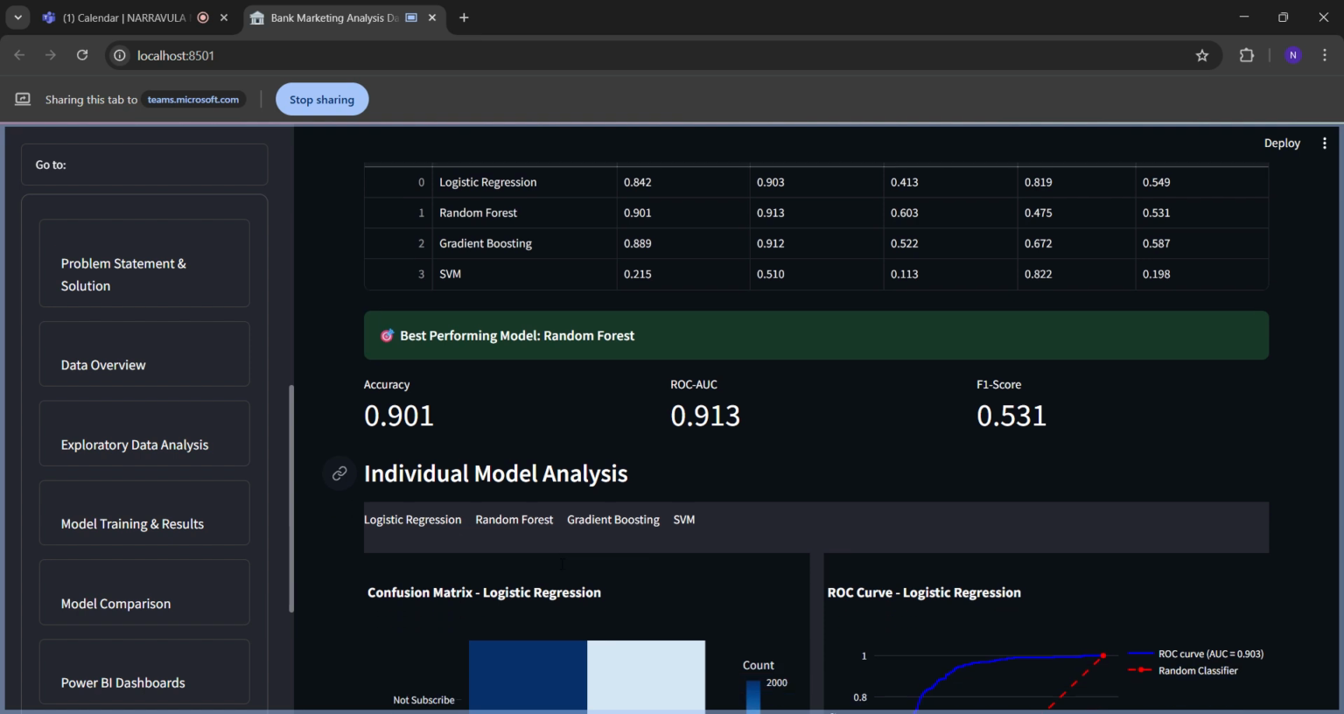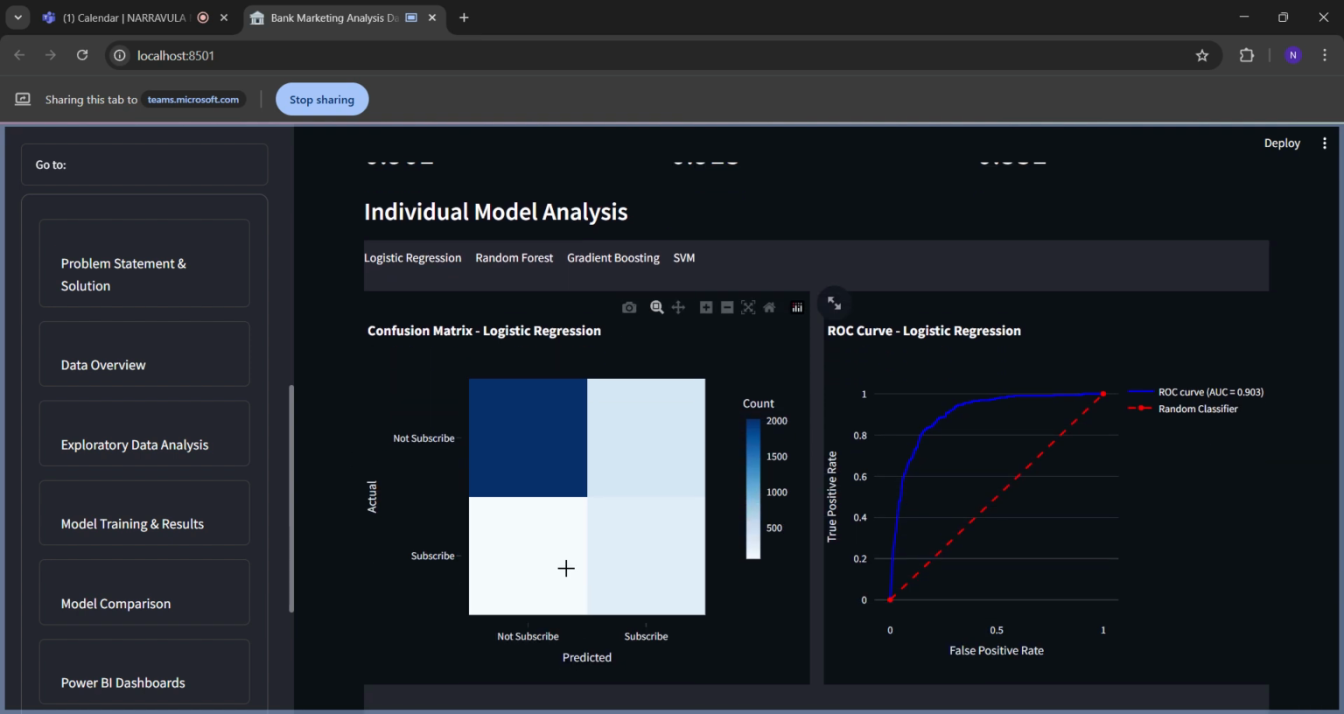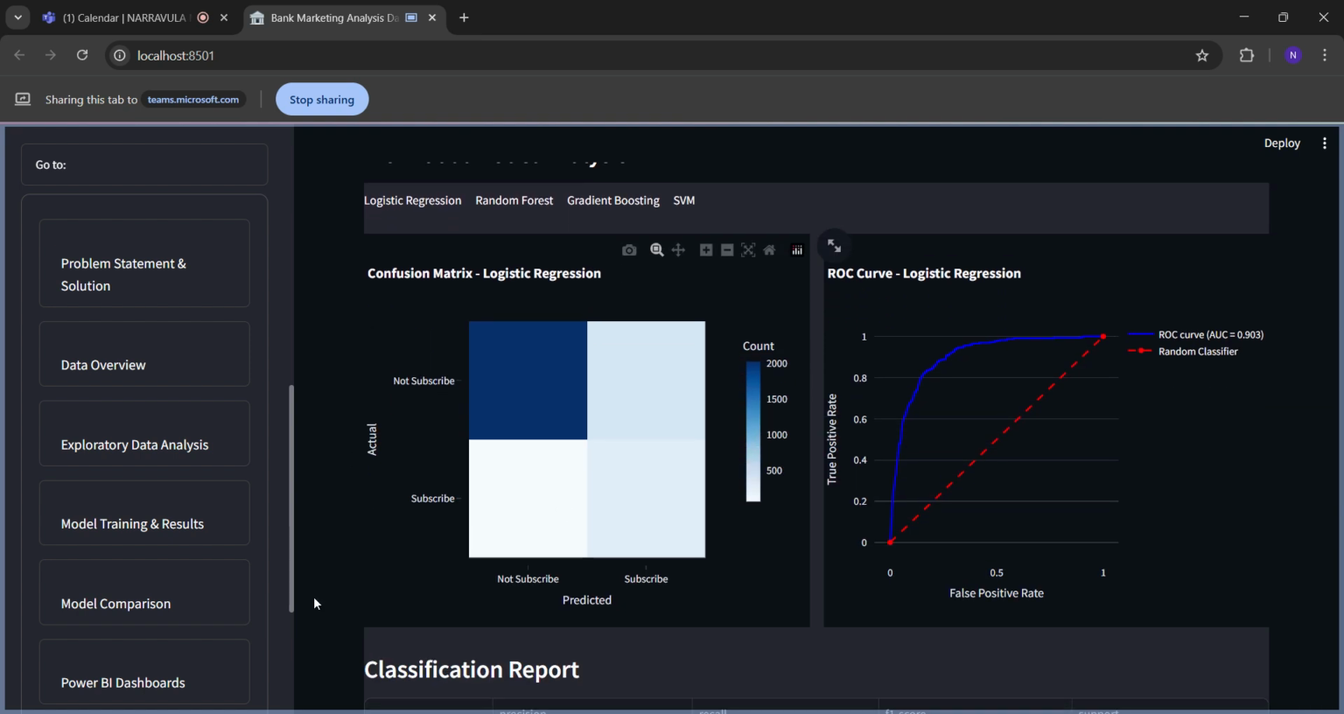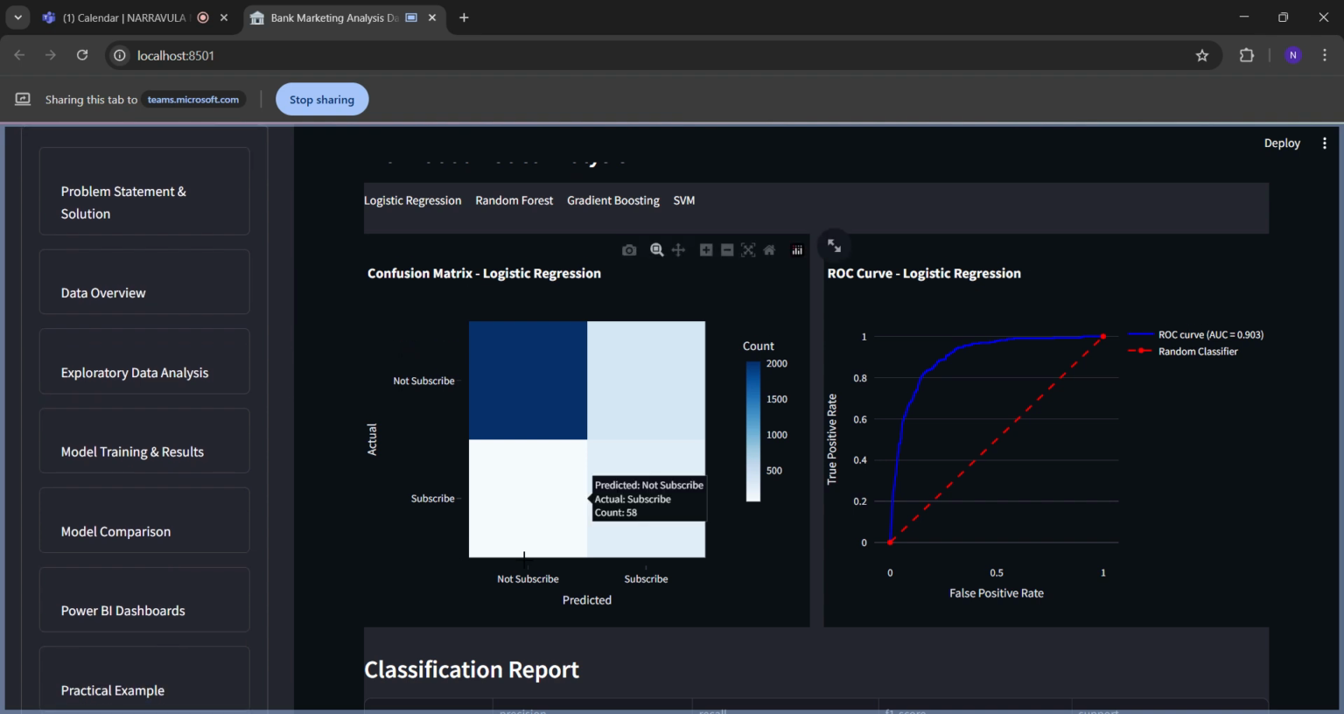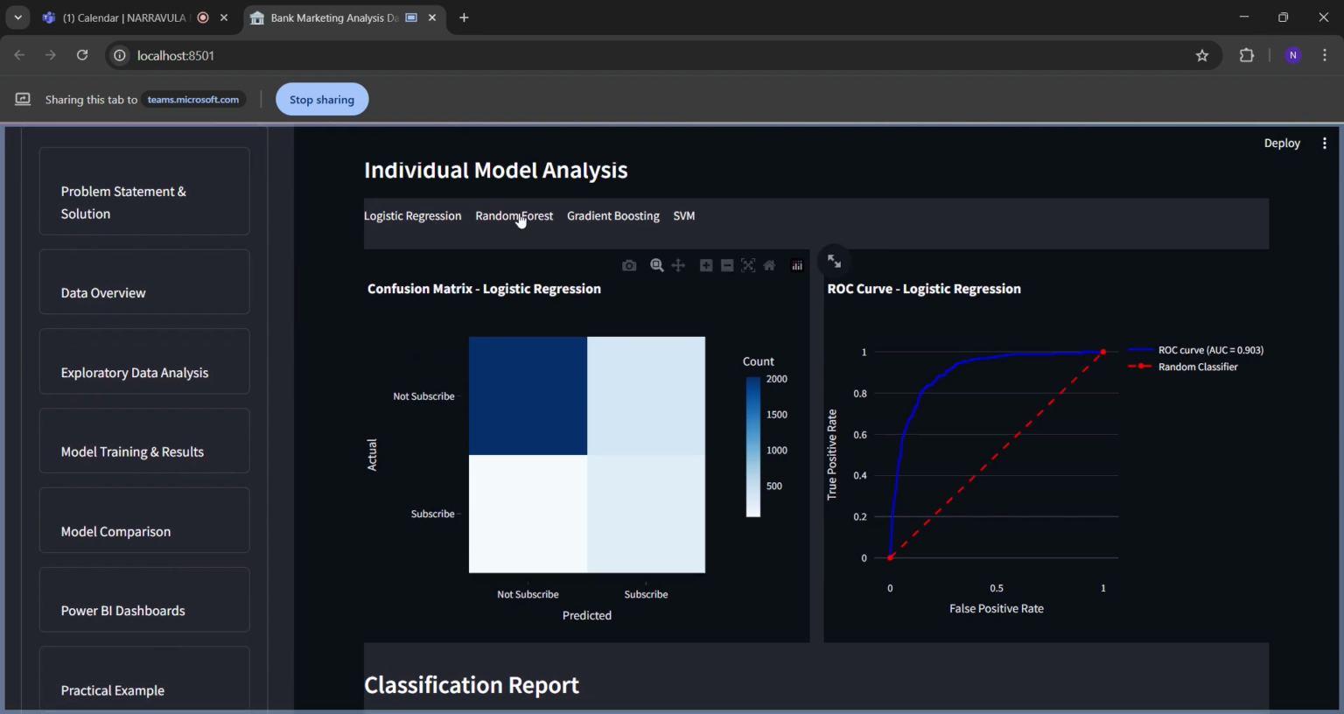So as I explained before, this is the confusion matrix, the ROC curve. In the ROC curve, the false positive rate is increasing as we go. This is for different models.